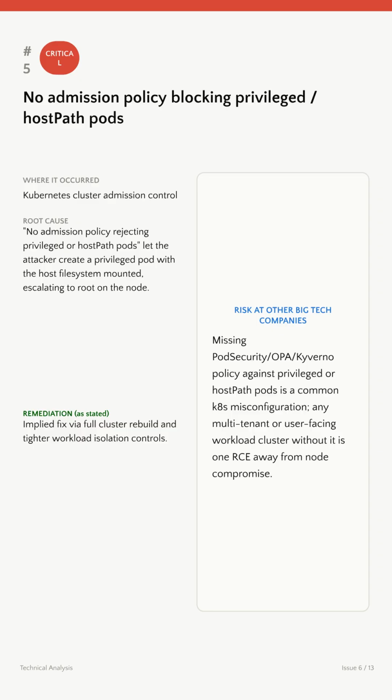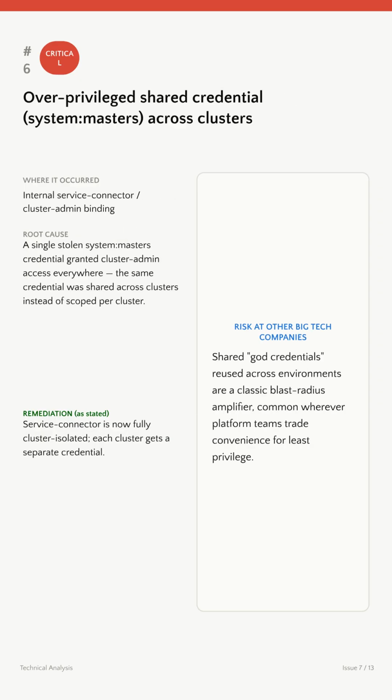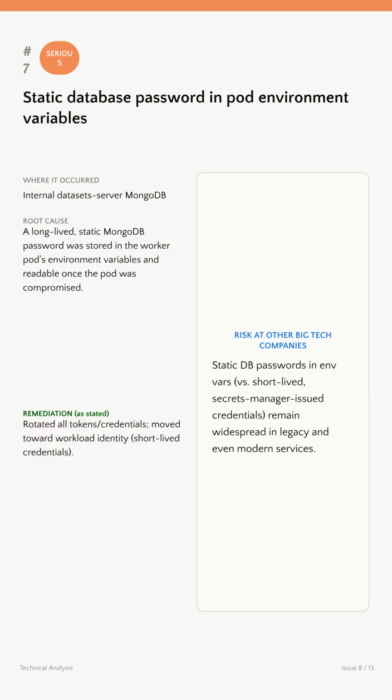This was one of the turning points in the overall attack, as now this agent could be more lethal, given it could mount itself in the system. With mounting capability at its hand, it figured out that there is a shared credential which can be used across clusters. A single system master's credential was shared across multiple clusters. Next, it figured out that there is a static database password in pod environment variables for an internal MongoDB server. This long-lived secret was accessible upon pod compromise.